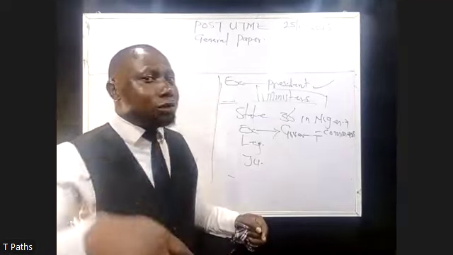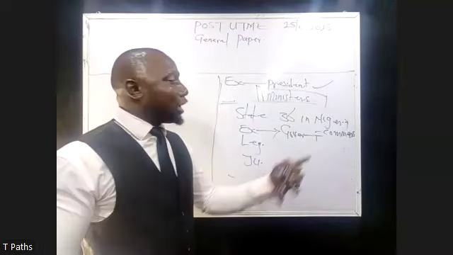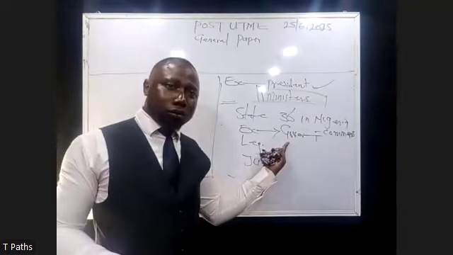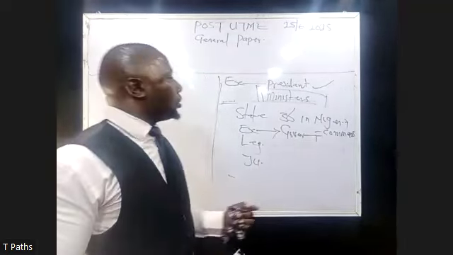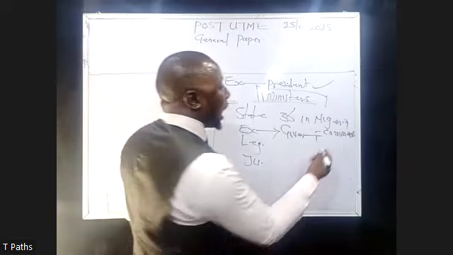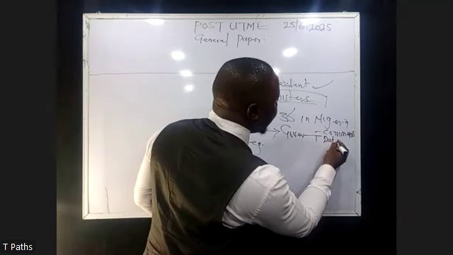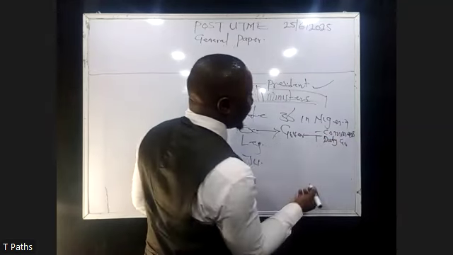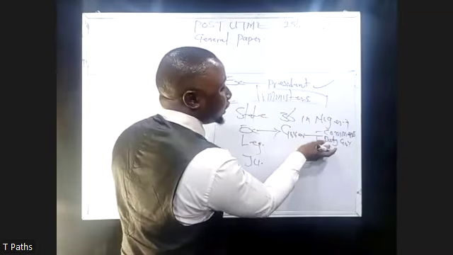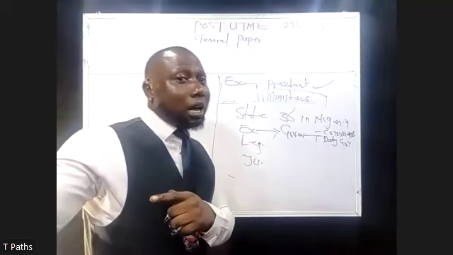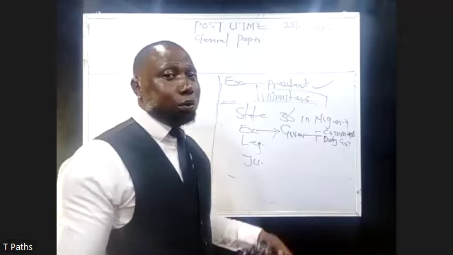Just as at the federal level, you have the ministers working with the president directly, at the state level, state here meaning the 36 states in Nigeria, the commissioners will be working directly with the governor. Are you getting it now? So now we also have the deputy governor here, and they occupy the same office. You have them at Alausa. If you go to Alausa, you definitely see the state governor's office here in Lagos.